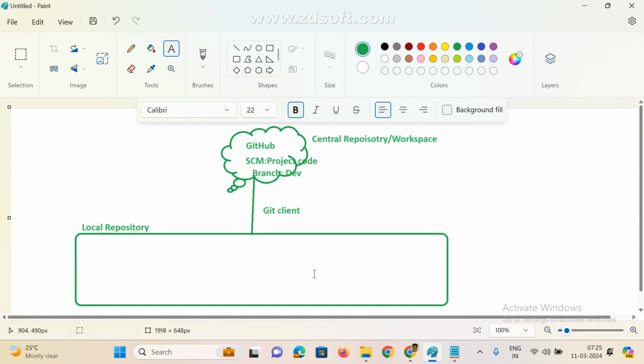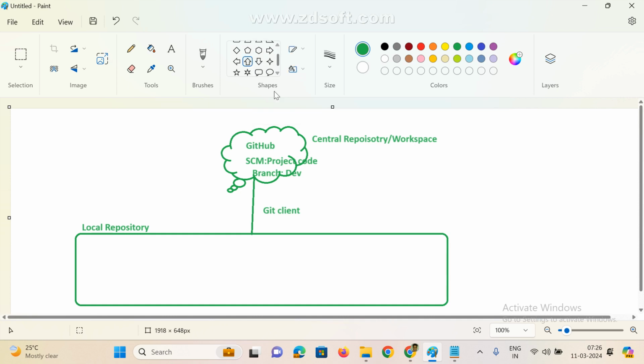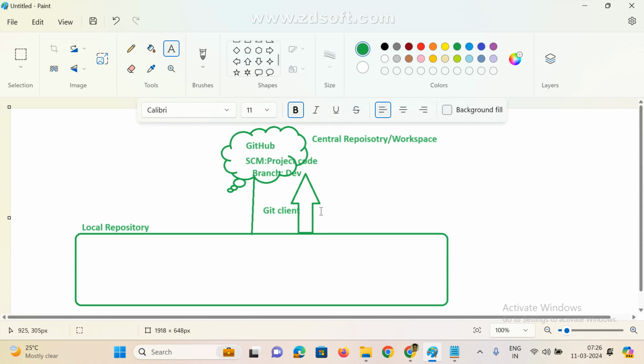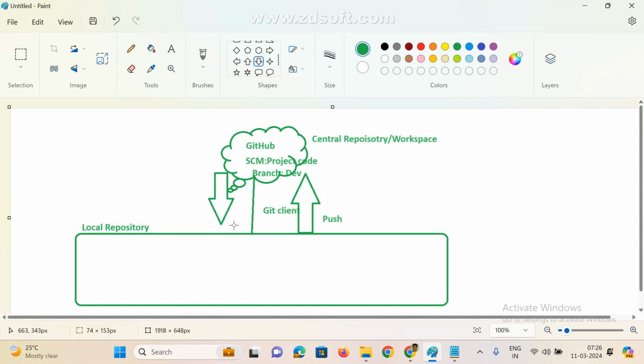Now if you go to the local machine, we are using some commands. Local to central is, in high level terms, push. Sorry, push, not pull. Pull means central to local. Push means local to central. Pull means central to local.